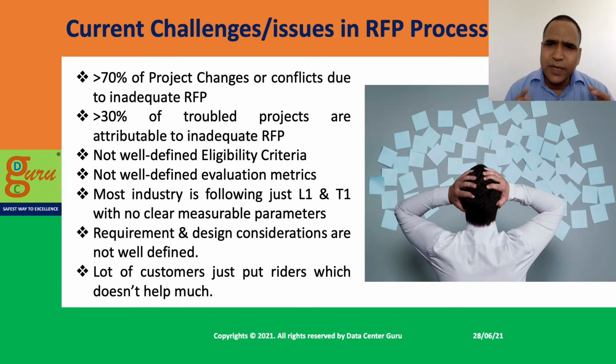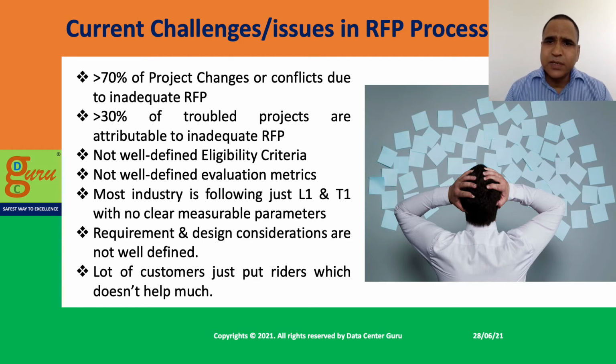A lot of irrelevant or even contradicting information is found in the RFP. Once you get your partner on board, the baseline is your contract itself, and if that is contradicting or conflicting, then obviously in the project you will find such problems.